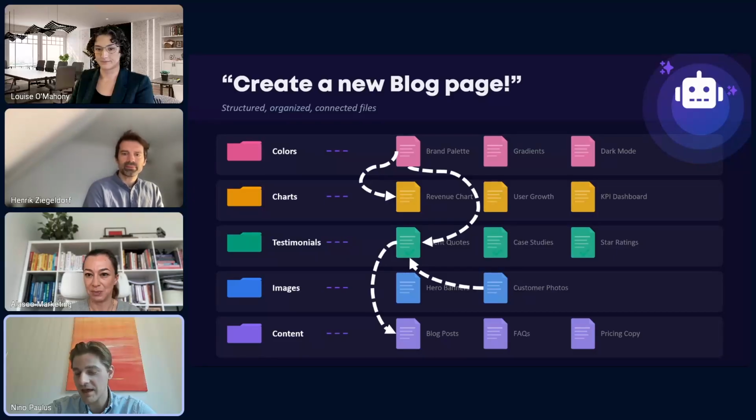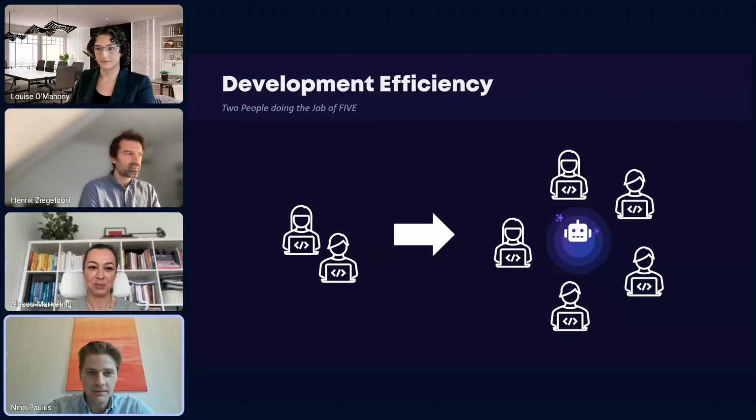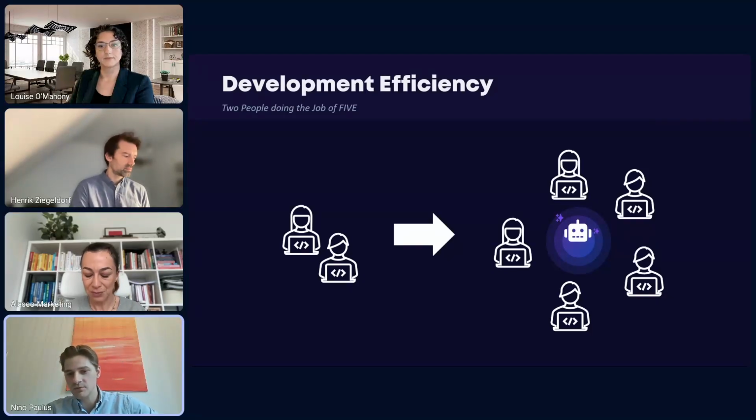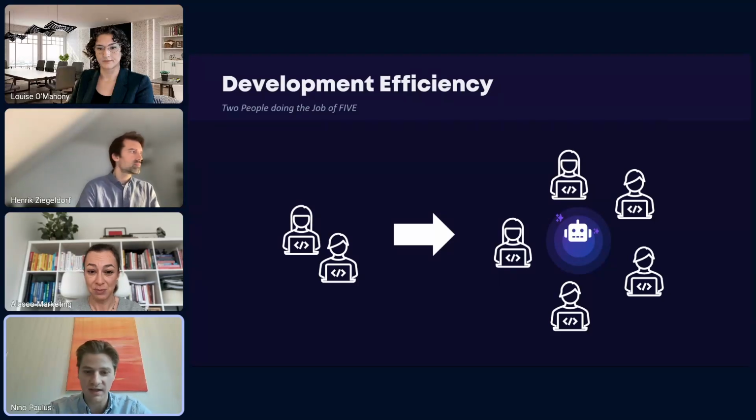We are using that as well for our development. And over the last year, those tools got so much better that now I can say what 2 developers were doing at the beginning of last year, they are now doing the job of 5 people with agentic AI.